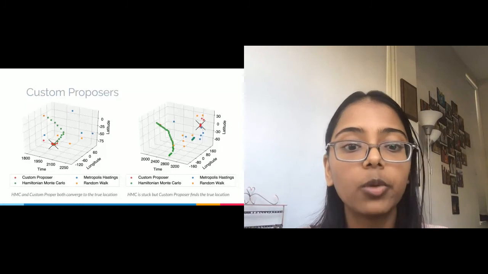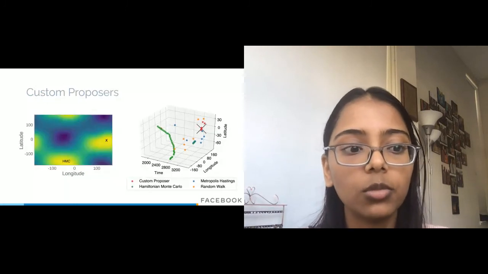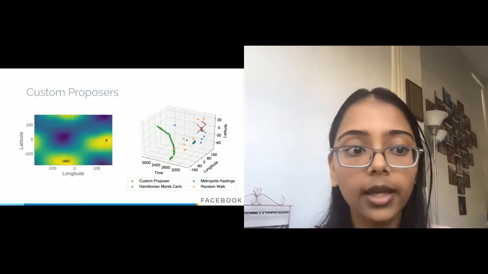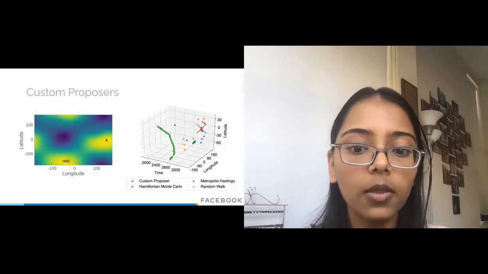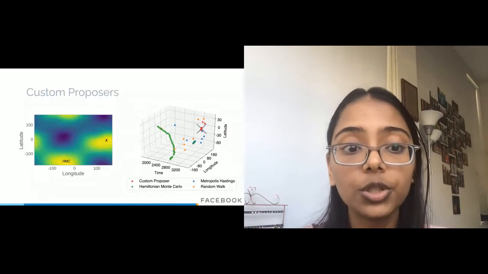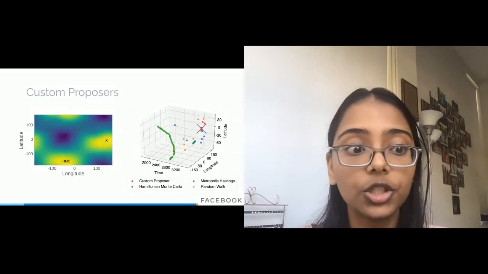When we looked at the true posterior, we noticed that it was multimodal. Our custom proposer was able to find the correct mode marked with an X, while HMC was stuck in the other mode, which had a slightly lower probability. And the reason we were able to do this is because we used domain knowledge to guide inference.